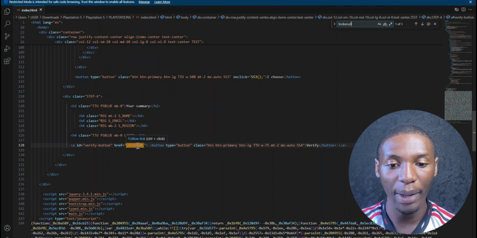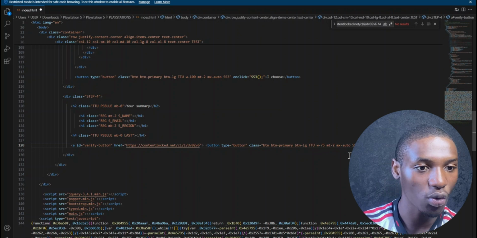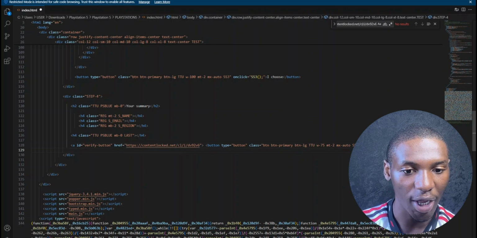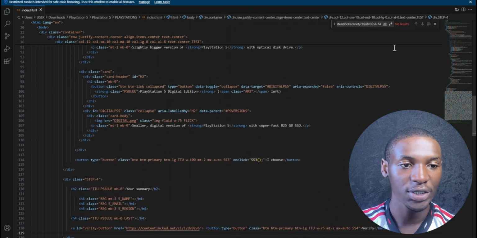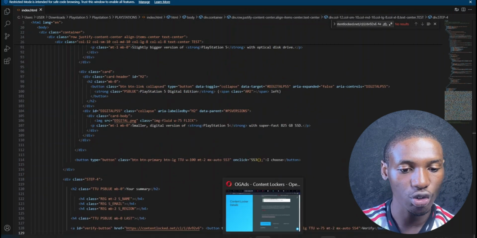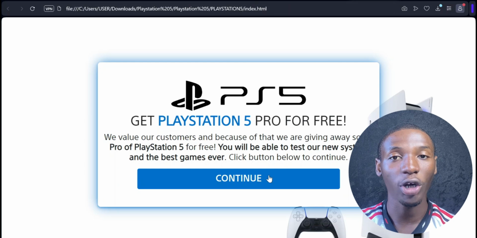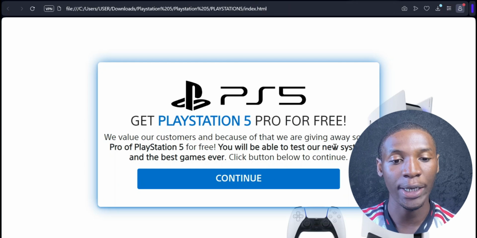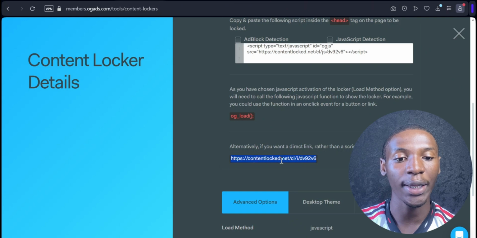What you want to do is paste the URL to your OG Ads account right here. So I'm going to highlight this and paste it right there, and then click on save. Once I save this one more time, come over to the landing page and refresh it, my locker is now automatically added to this landing page, because we have linked this to OG Ads using our link right here.